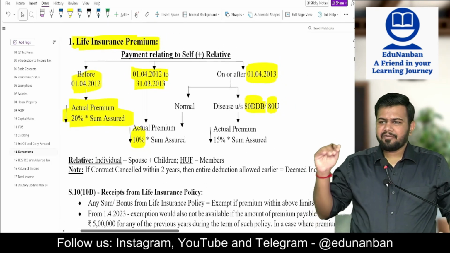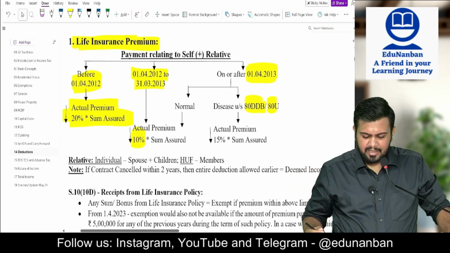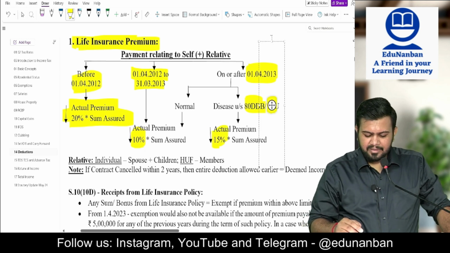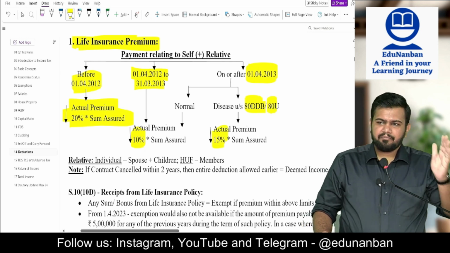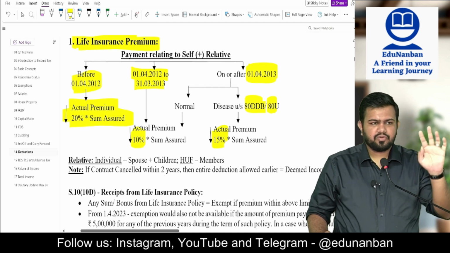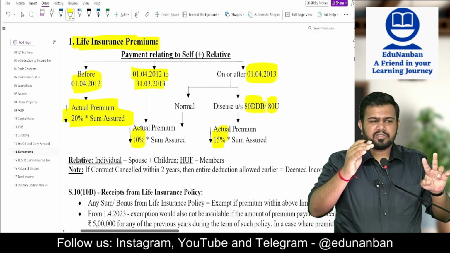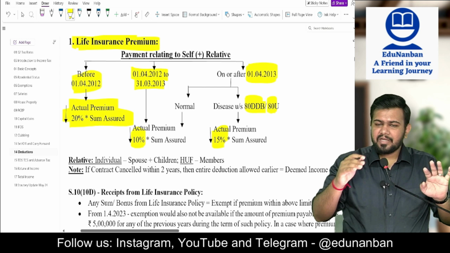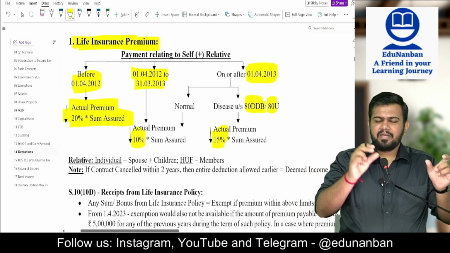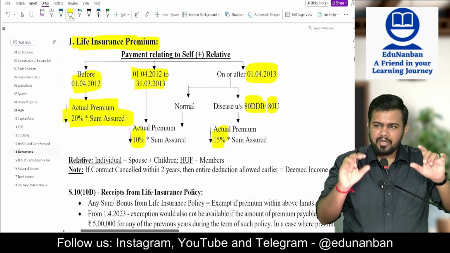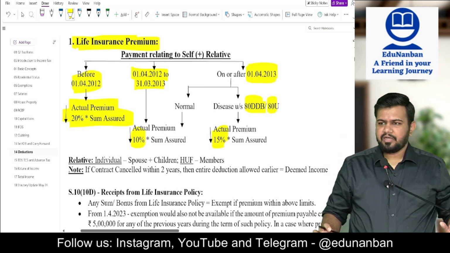For the persons who are covered under 80DDB and 80U alone, the limit was increased to 15. So what was the limit? Before 1/4/2012, it was 20. After 1/4/2012, it was 10. Then from 1/4/2013, they gave the benefit to 80DDB, 80U persons, for whom alone the limit is increased to 15.